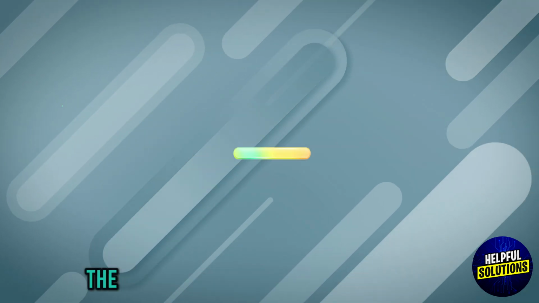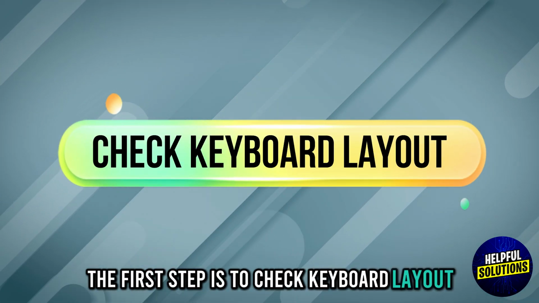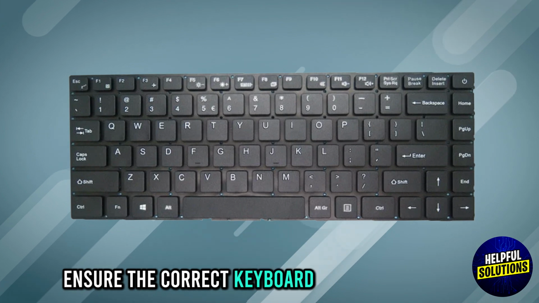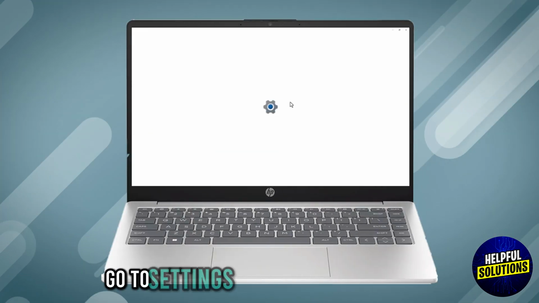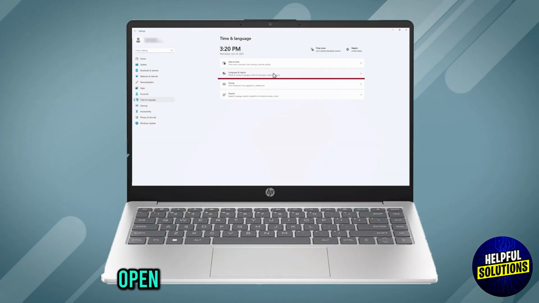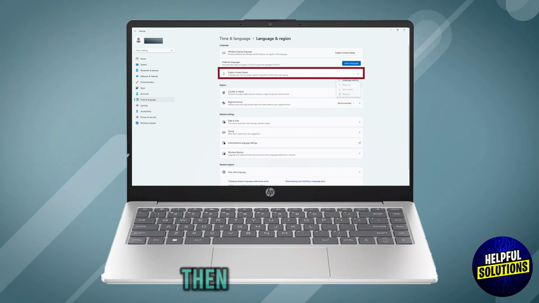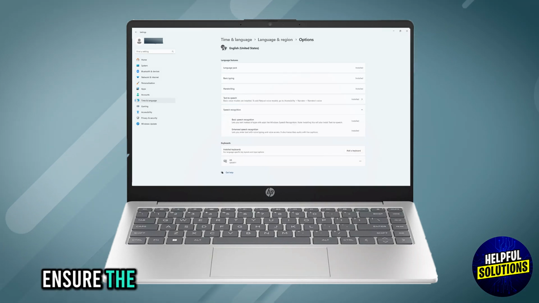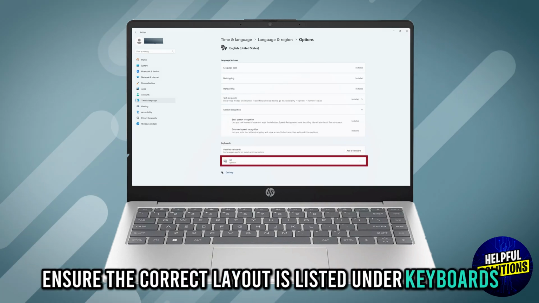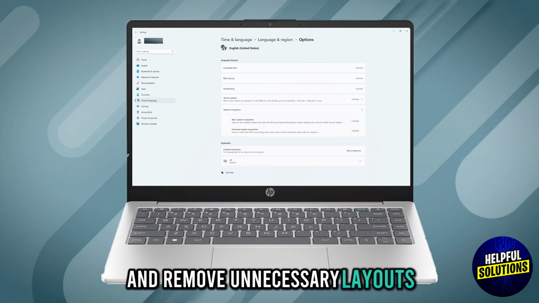Let's dive in. The first step is to check keyboard layout. Ensure the correct keyboard layout is selected. Go to Settings, open Time and Language, open Language. Click your language, then select Options. Ensure the correct layout is listed under Keyboards and remove unnecessary layouts.